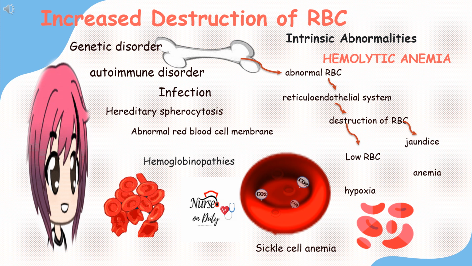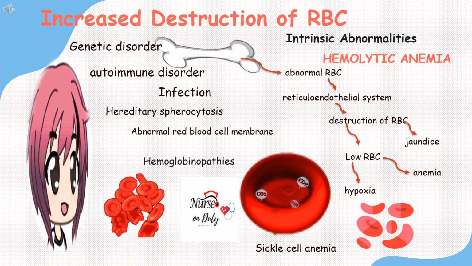So they're going to sequester the red blood cells. If there are decreased red blood cells in the circulation, it may lead to anemia and hypoxia. When we talk about intrinsic abnormalities, it is more on the RBC itself.